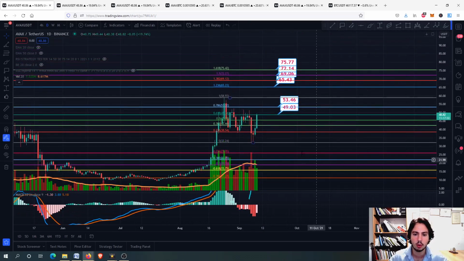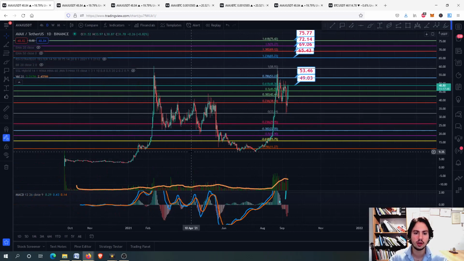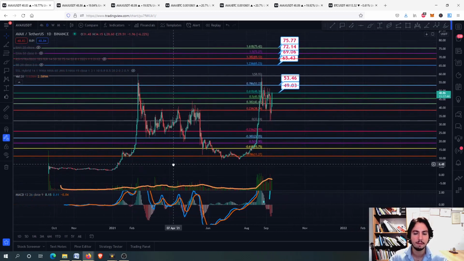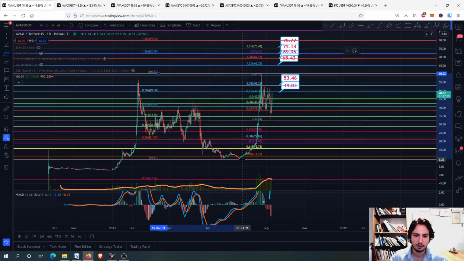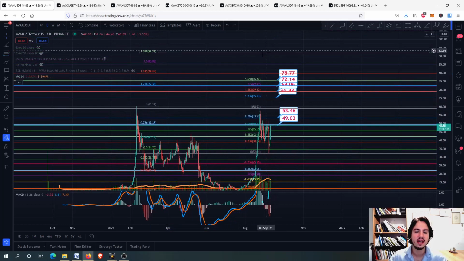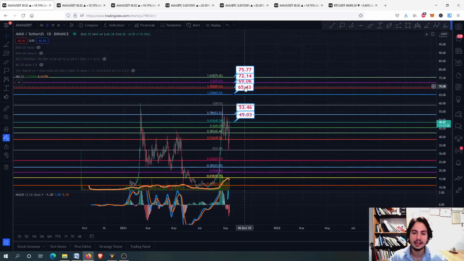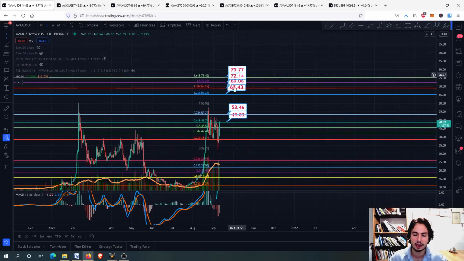Okay, it will be more if we have a little bit of a Fibonacci extension or if we see some other stuff right there. So right now we can draw another Fibonacci retracement from the top to the bottom, and you can see that we even have the 85 and the 91 Tether USD, which we will talk about afterwards. Now I delete this one, and these are more short mid-term price targets. The other targets that I will provide are more actually mid-term price targets.